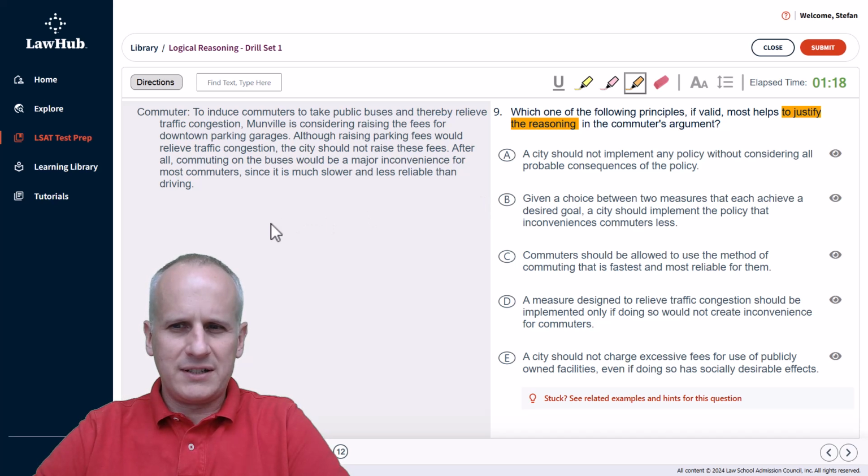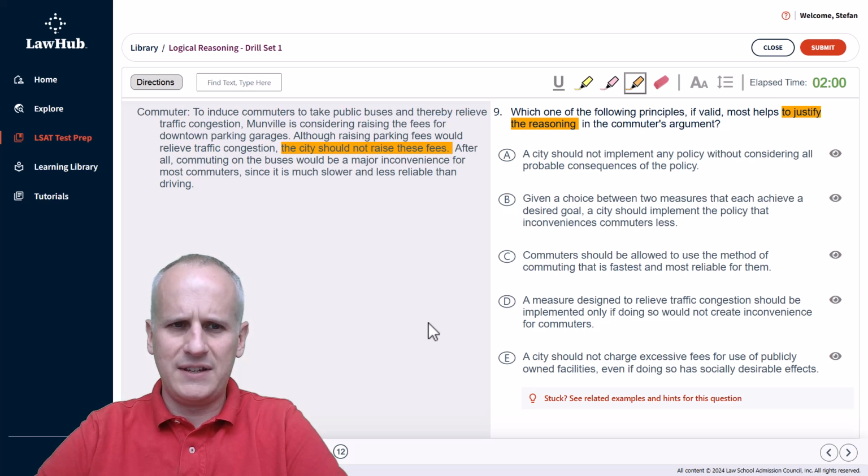So reading from the left-hand side, we've got: to induce commuters to take public buses and thereby relieve traffic congestion, Munville is considering raising the fees for downtown parking garages. Although raising parking fees would relieve traffic congestion, the city should not raise these fees. After all, commuting on the buses would be a major inconvenience for most commuters since it is much slower and less reliable than driving. So anytime you have a recommendation, it's generally going to be your conclusion. So we've got this conclusion of the city should not raise these fees.